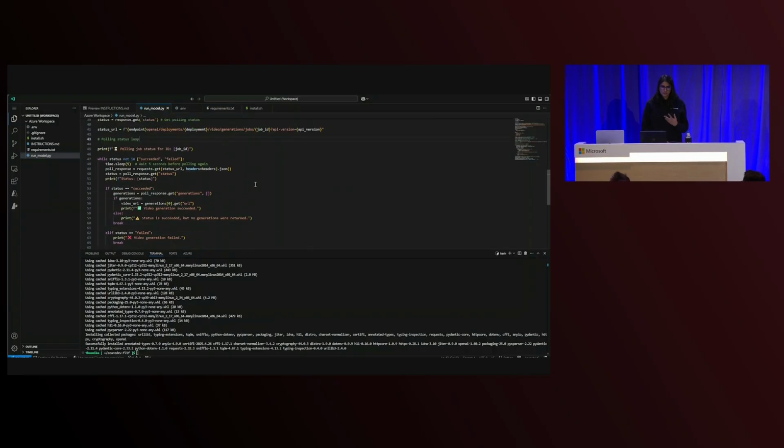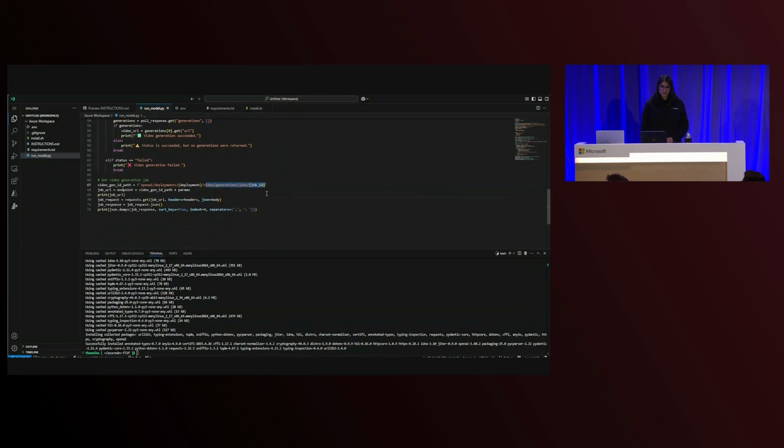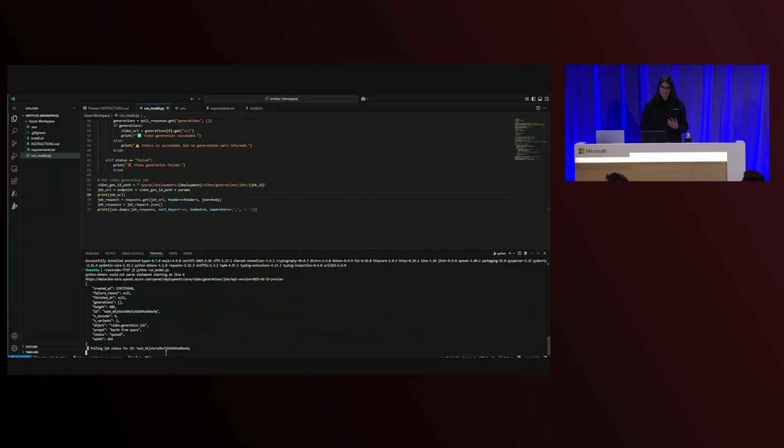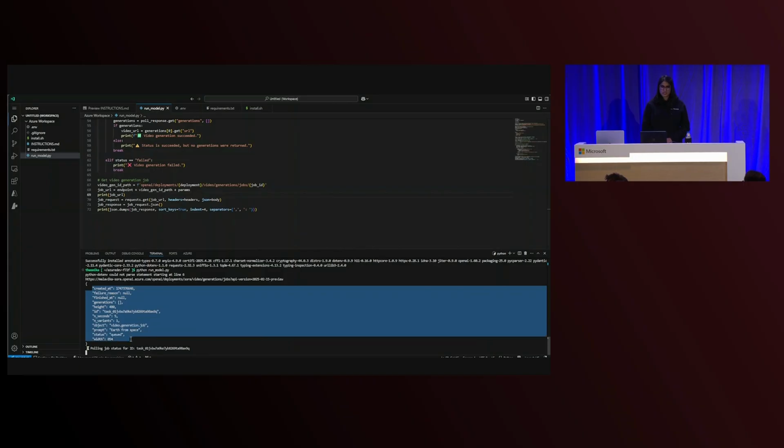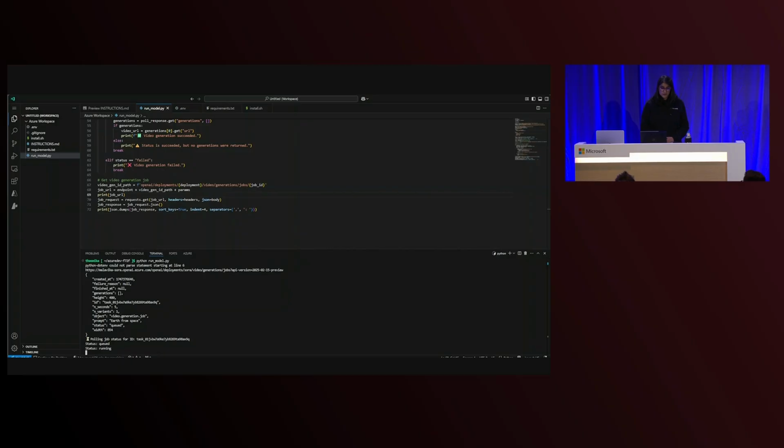I scroll down and I'm going to get a video generation job. So from the terminal, I'm going to just run the Python file. And within seconds, I've been able to construct my input for the Sora API. You can see what parameters are being submitted to the job. It's the same prompt, it's the same generation parameters, and so on. And very quickly, within a couple of seconds, the job has already started. It's queued, and now it's running.